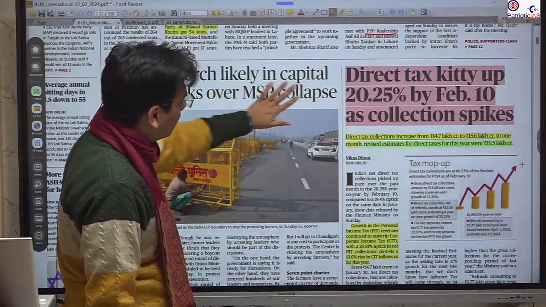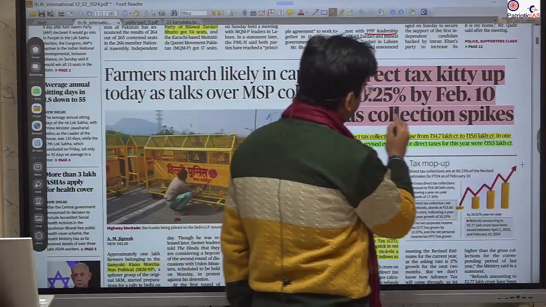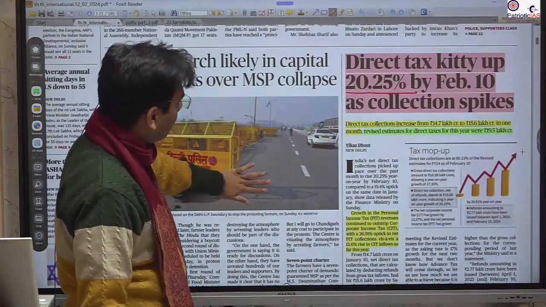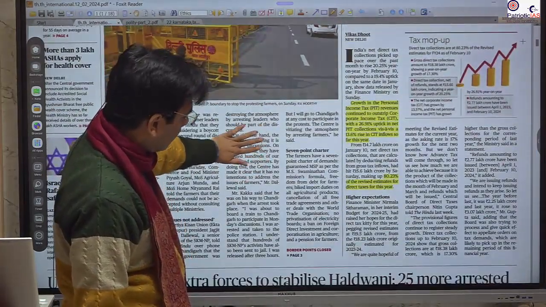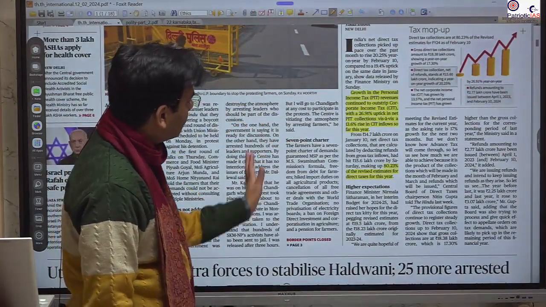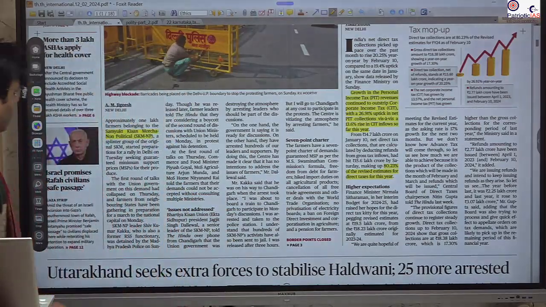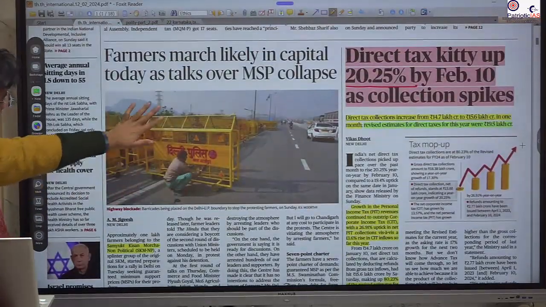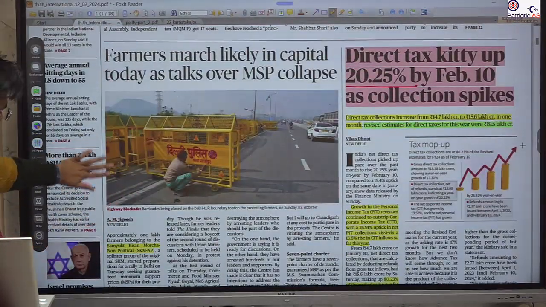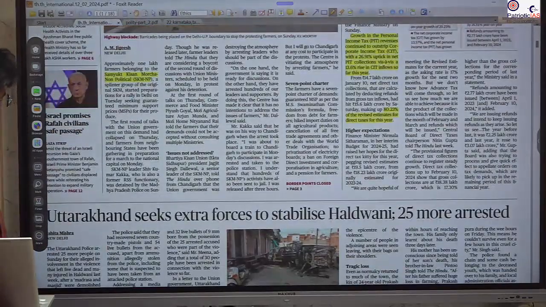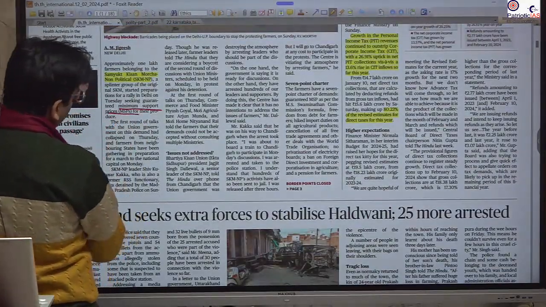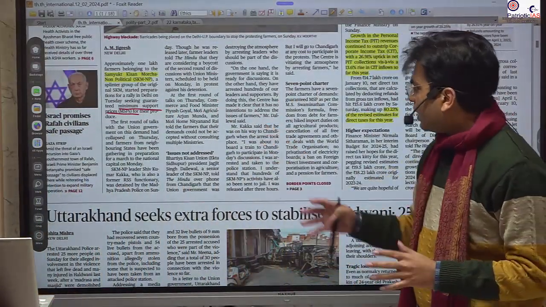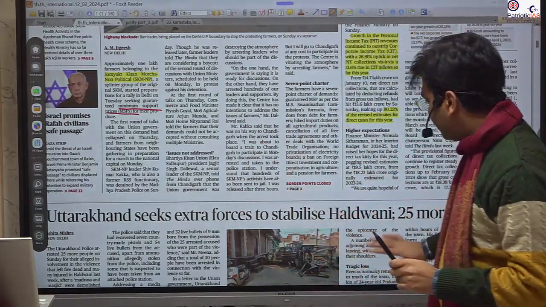This data shows that there has been an increase in tax collection for the last month, of 20.25%. So there is a chance that it will help in decreasing the deficit that we want to achieve. The other news is the mobilization of farmers for a protest for their demand. The demand for their MSP has not been fulfilled. There was a discussion to reach common ground, but we have not reached there.